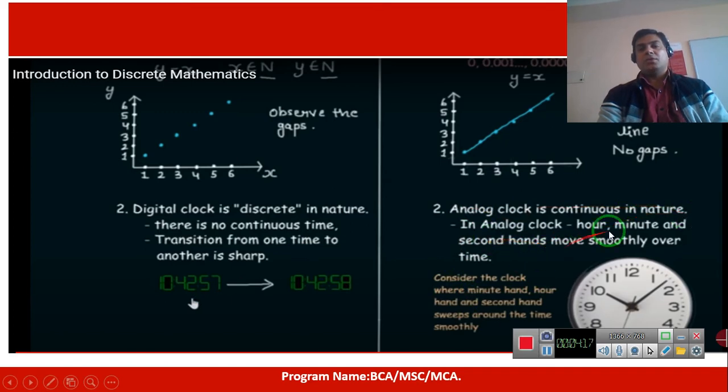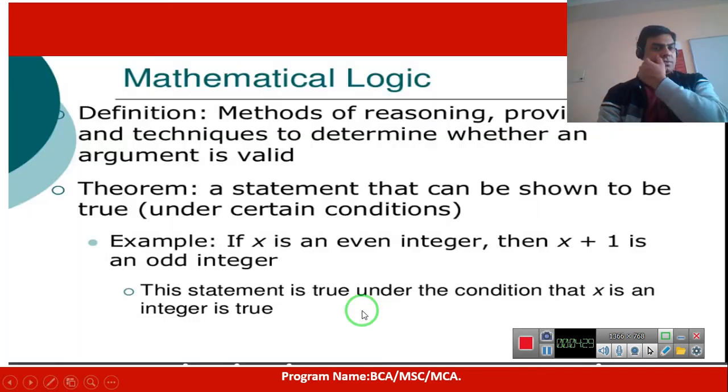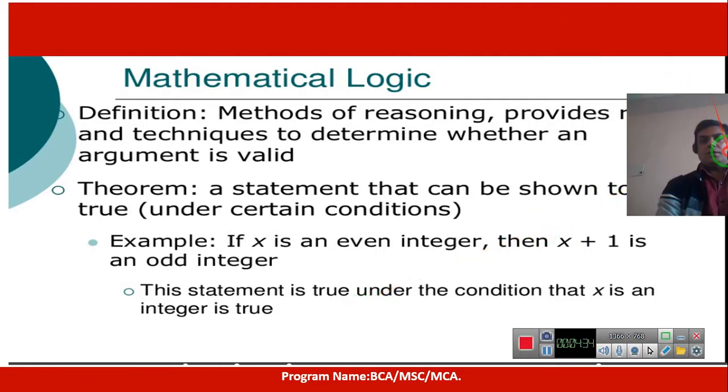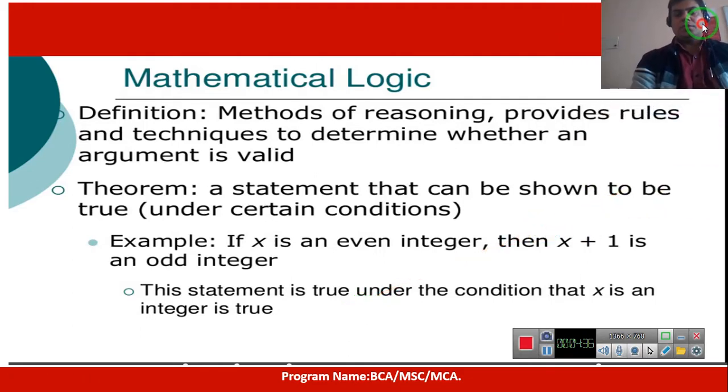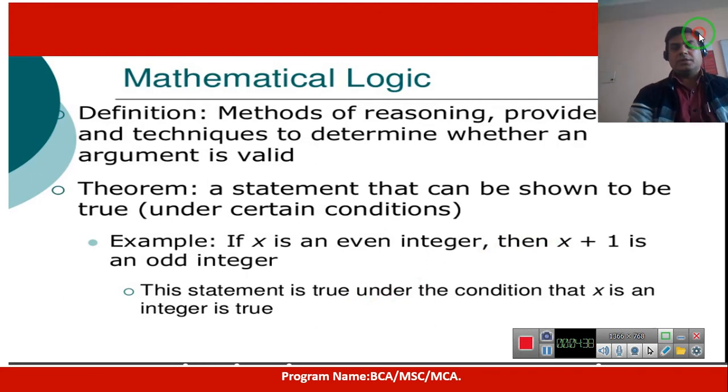In an analog clock, the hour, minute and second hands move smoothly over time, so we can't find any gap between the hands. The analog clock is continuous, but the digital clock is discrete.